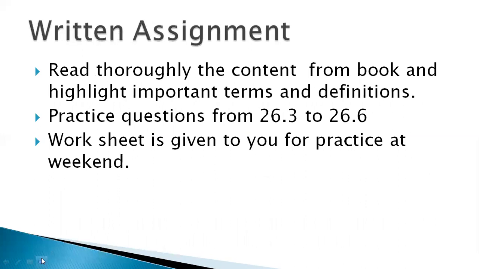Moving on, we'll talk about written assignment. Students, read thoroughly the content from the book and highlight important terms and definitions. Then practice questions from 3 to 6. And these are totally based upon these 3 methods which we had discussed in 2 sessions. Worksheet is also given to you for practice, and you are going to solve the worksheet at weekend, but first solve these questions which are in the book.